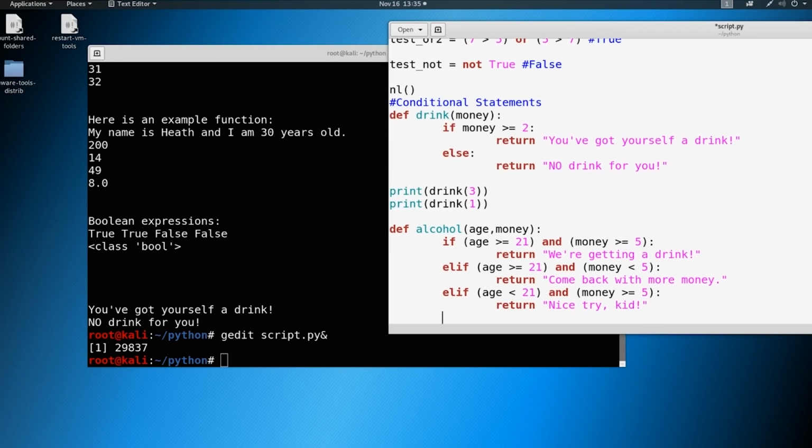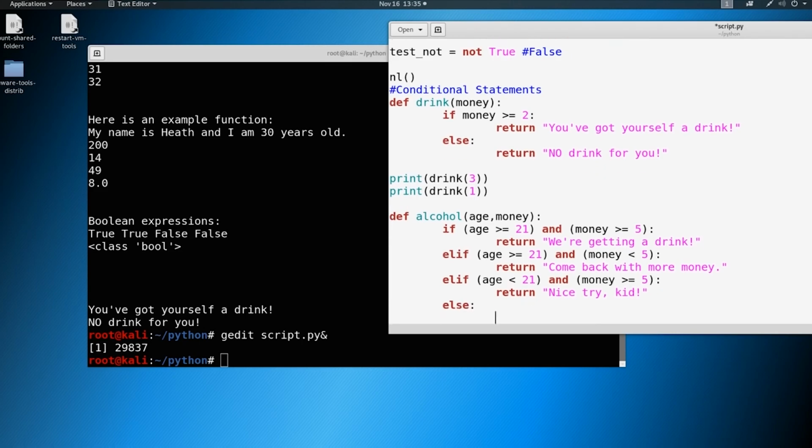And then lastly, in our else scenario, if we are not meeting any of the conditions above, which means we won't have the age and we won't have the money, then we're just going to return "you're too, if I could type, sorry, you're too poor and too young."